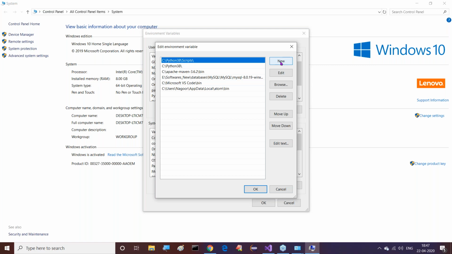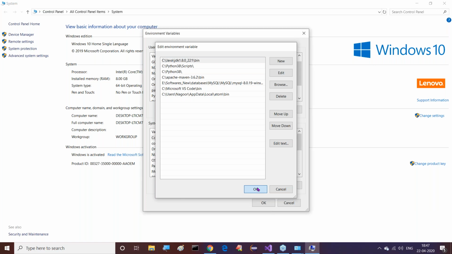In the New button, whatever we copied, see Java JDK 1.8.0_221/bin, just provide this and click on the OK button. No problem. For our confirmation, just move it up. Automatically it will come upside. Oh, the first one here we are getting. Click on OK, then click on OK, finish. And finally click on OK. Three times OK, if you click, automatically the path exists.